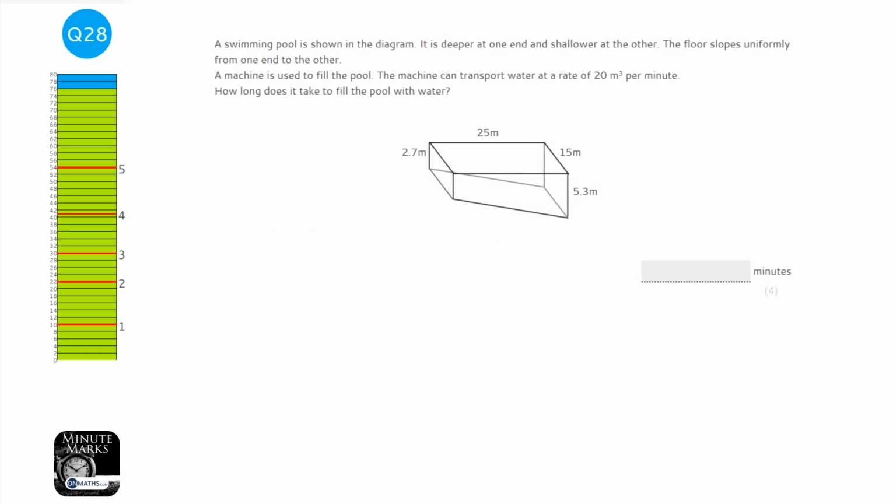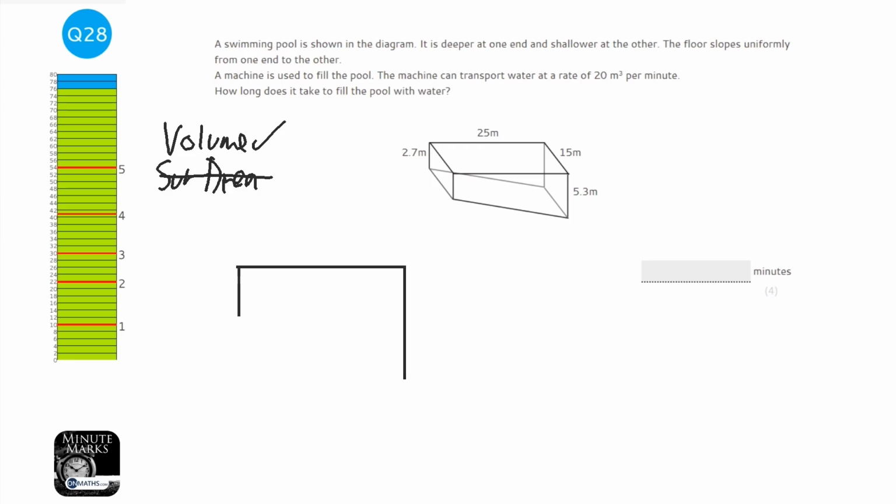Whenever we see a 3D shape in a question, you've got to ask yourself, is the question asking for a volume or a surface area? And that should be the first question that goes into your mind. Yes, it might be asking for something else, but those are the main two. We're looking at this, we're filling the swimming pool with water, so it's going to be a volume question. Now, way of approaching this is figure out what the shape is. Well, the shape is a trapezium-based prism.